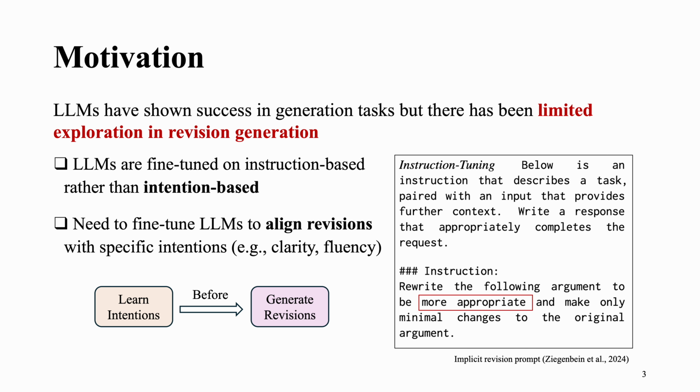Recently, large language models have shown success in generation tasks, but there has been limited exploration in derivation generation, largely because large language models are fine-tuned on instruction-based rather than intention-based tasks. For example, in an instruction tuning problem on the right, it shows very implicit intentions like "more appropriate." This instruction-based fine-tuning relies on contextualized understanding of the prompt, but it's unsure if the large language models really learn the intentions from the prompt and implement them in the generation.